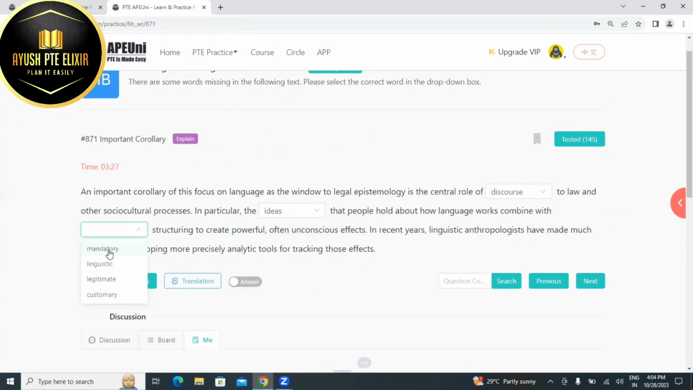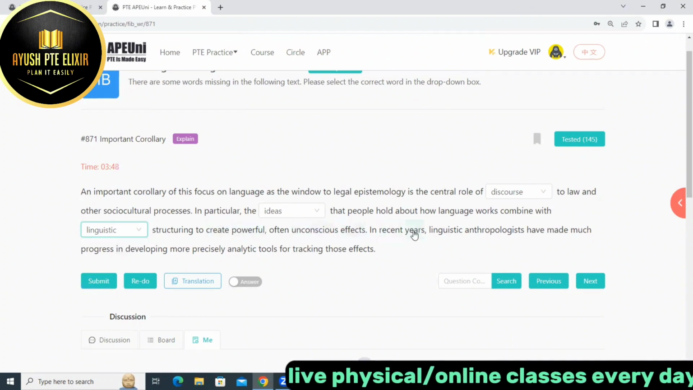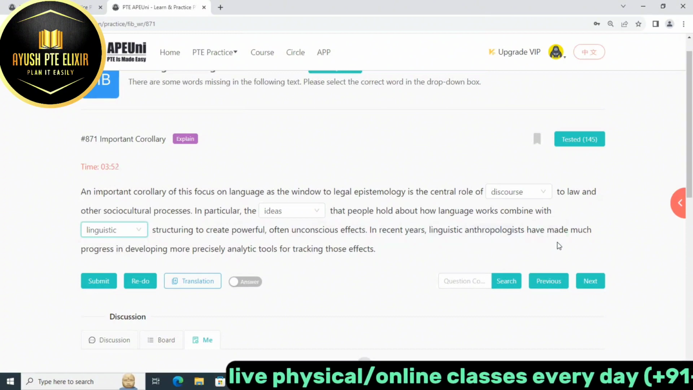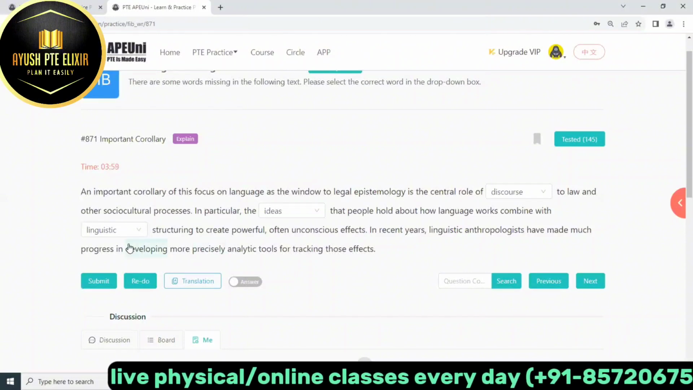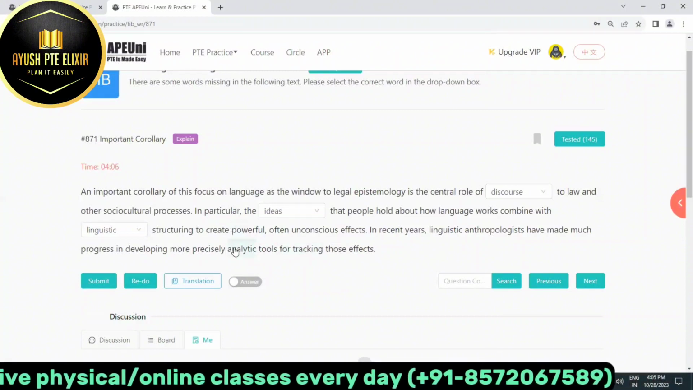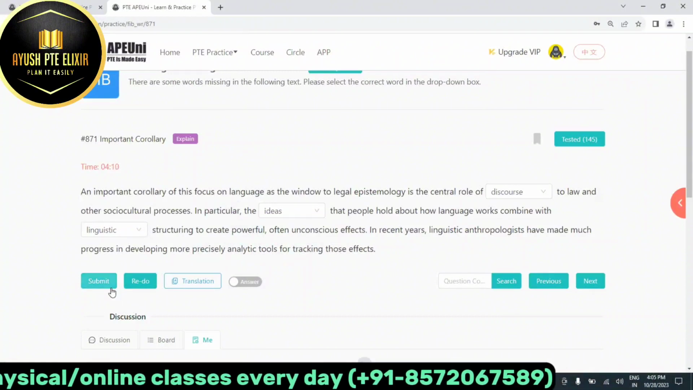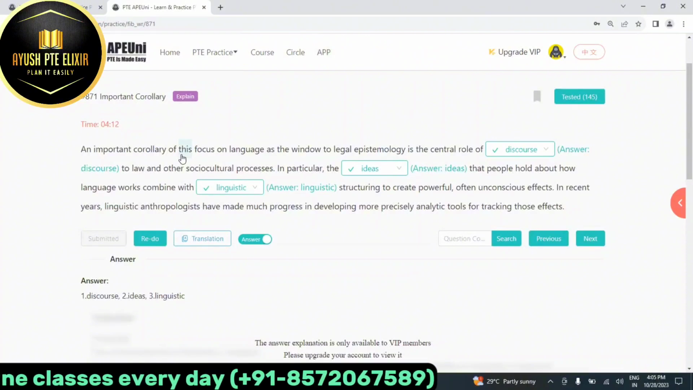Let me just check. Mandatory, no, it cannot be customary. Legitimate and linguistic structuring. Legitimate structuring. The ideas that people hold about how language works combined with legitimate structuring. No, linguistic structuring can be there because they're talking about language to create powerful, often unconscious effects. In recent years, linguistic anthropologists have made much progress. Obviously, linguistic they are talking about, so it can be. Linguistic anthropologists have made much progress in developing more precisely analytic tools for tracking those effects. So let's just submit and check it out. I guess it should be correct. I'm not sure about the first one. Yeah, it's correct.